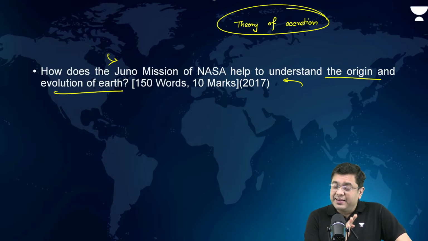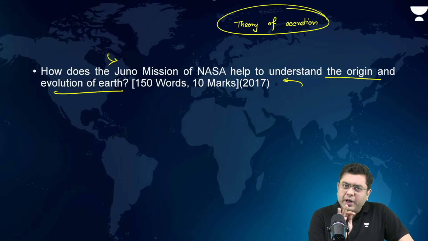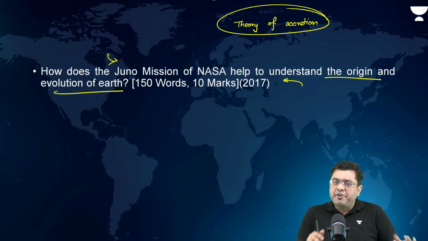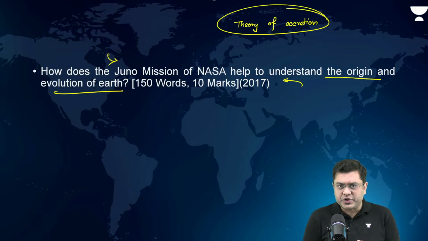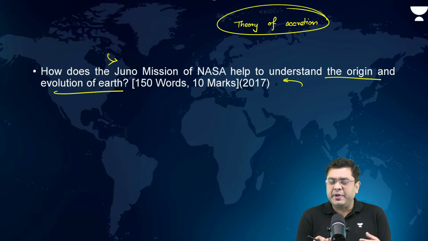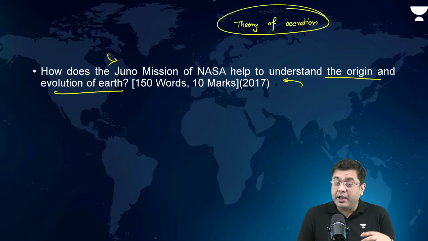So basically, first of all, you need to understand what content UPSC is asking out of you. When we talk about Jupiter, Jupiter is the largest planet of our solar system and is also one of the protoplanets, which is expected to have been formed quite early, right? Sometime around the formation of planet Earth, and in certain estimates, even prior to that.